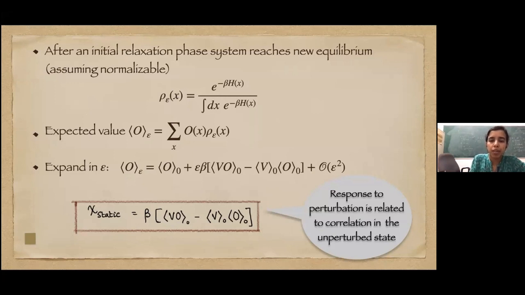And the expectation value is then just a sum over this new probability distribution. Then we can simply expand rho epsilon in terms of epsilon to write this O average after putting on the perturbation, as a Taylor series in epsilon. And this is the form we get. So O epsilon is O0 plus epsilon beta times some correlation.